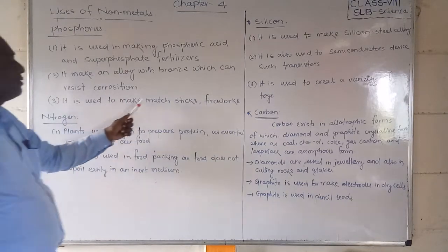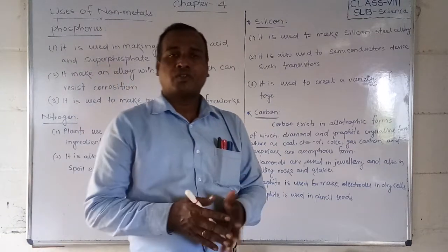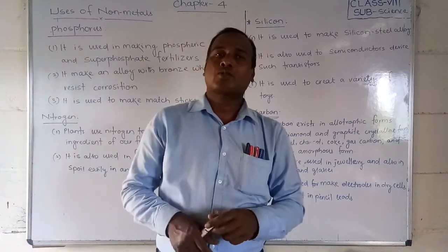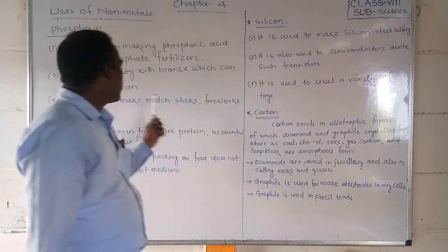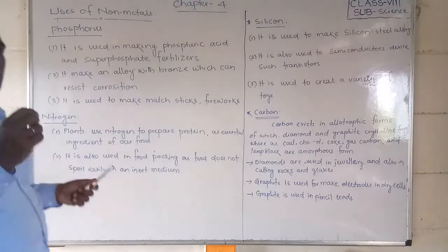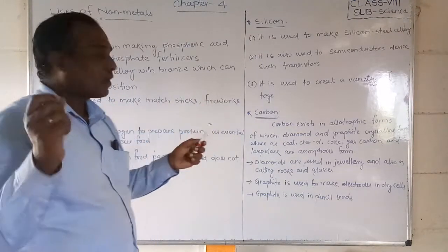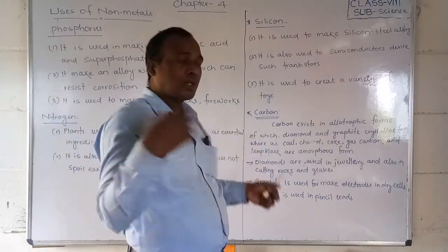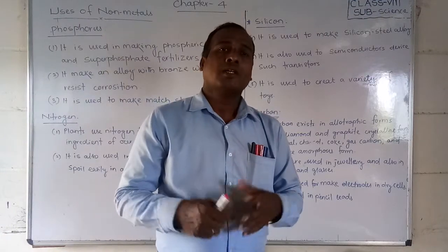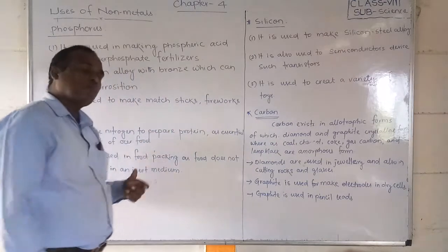It is used to make matchsticks and fireworks. Same as I already told you about sulfur, which is also used for matchsticks, fireworks and gunpowder. Phosphorus is highly reactive, that means it burns with very little heat. So that's why we use phosphorus and sulfur for matchsticks and fire sticks. We make Diwali crackers, and sulfur is also used in some gunpowders. So phosphorus is used for fireworks and matchsticks.